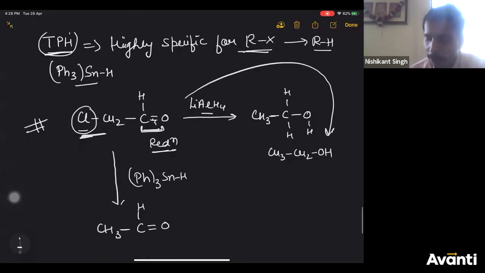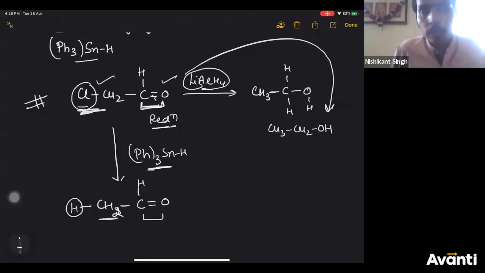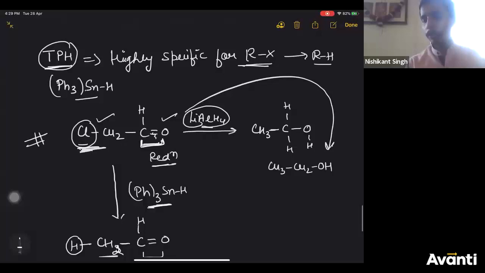So when you treat it with triphenyl tin hydride, your alkyl halide has been converted into alkane. That means Cl has been replaced by H. You can write it as H. But the aldehyde is as it is, no change in aldehyde. But LiAlH4 can reduce both aldehyde as well as alkyl halide. So wherever you have more than one functional group, but you want to reduce only alkyl halide to alkane, then you use TPH, triphenyl tin hydride, right?